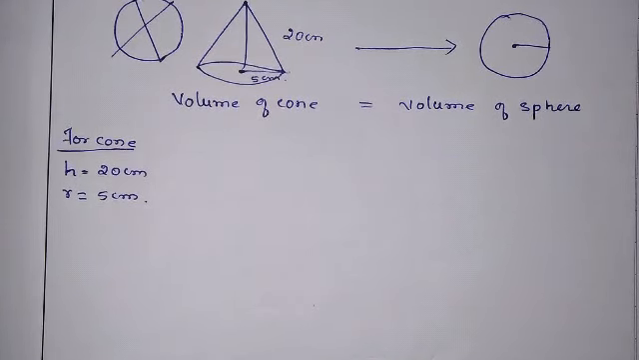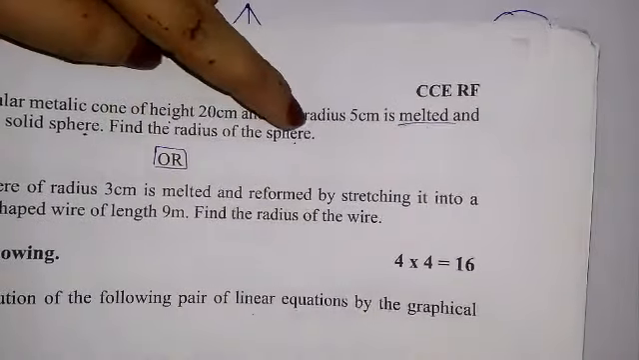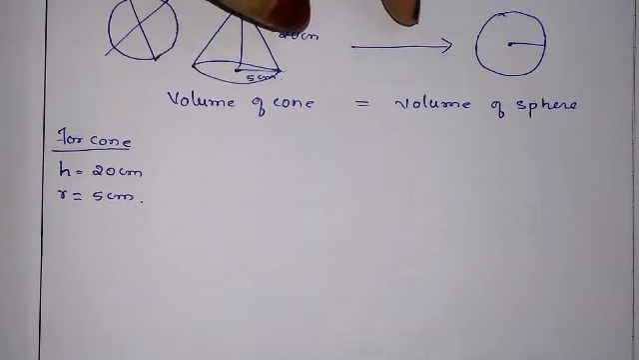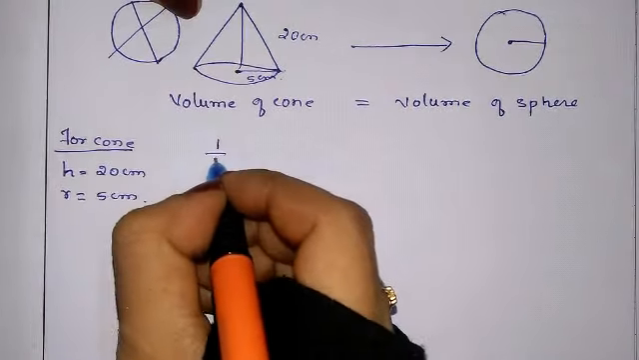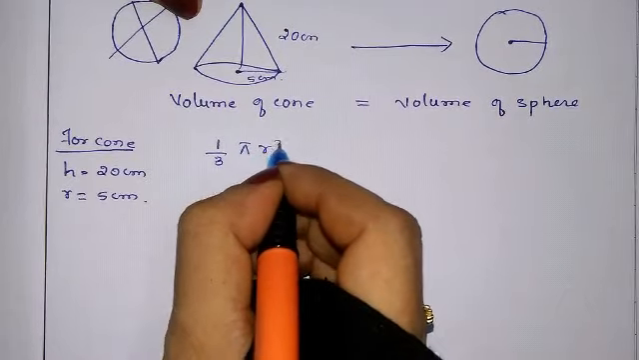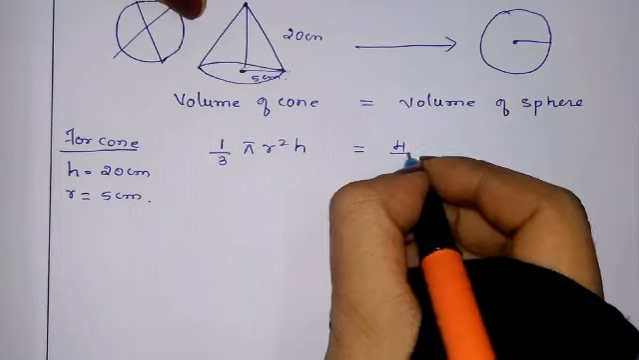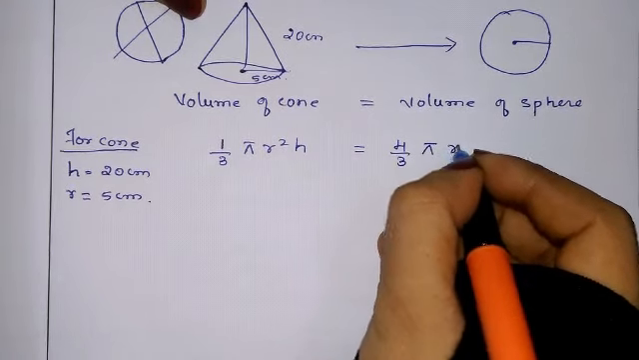Find the radius of the sphere, they have told. See, find the radius of the sphere. Let us find volume of cone formula. See, to solve this type of problem we should be perfect in the formulas. Volume of cone is nothing but 1 by 3 pi r square h, and volume of sphere formula is 4 by 3 pi r cube.